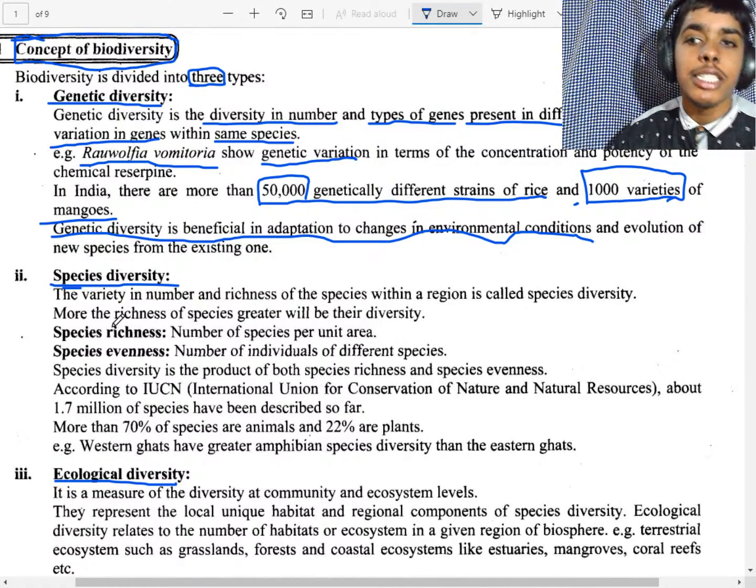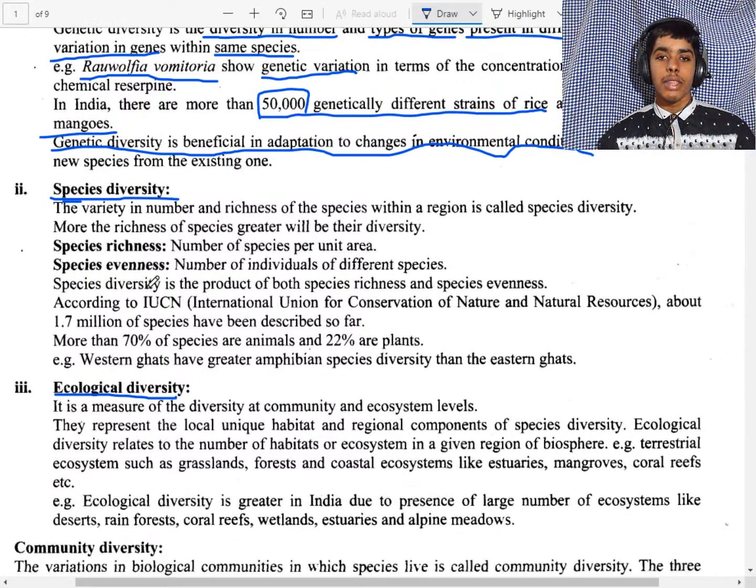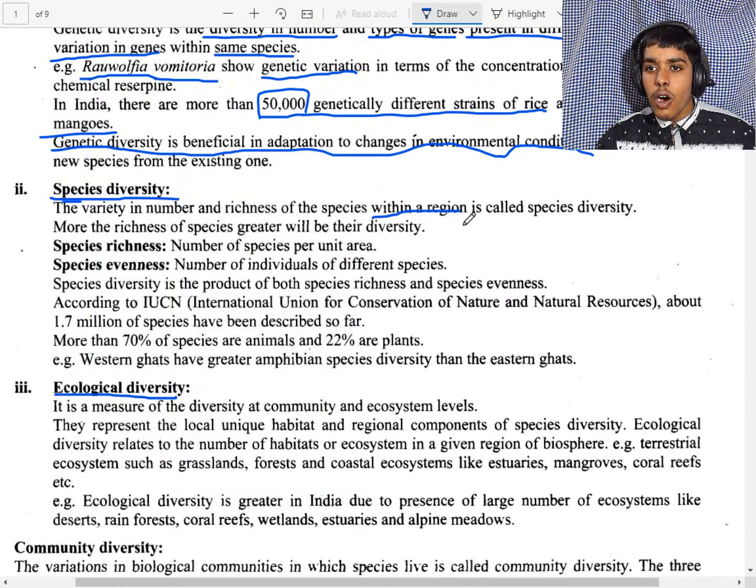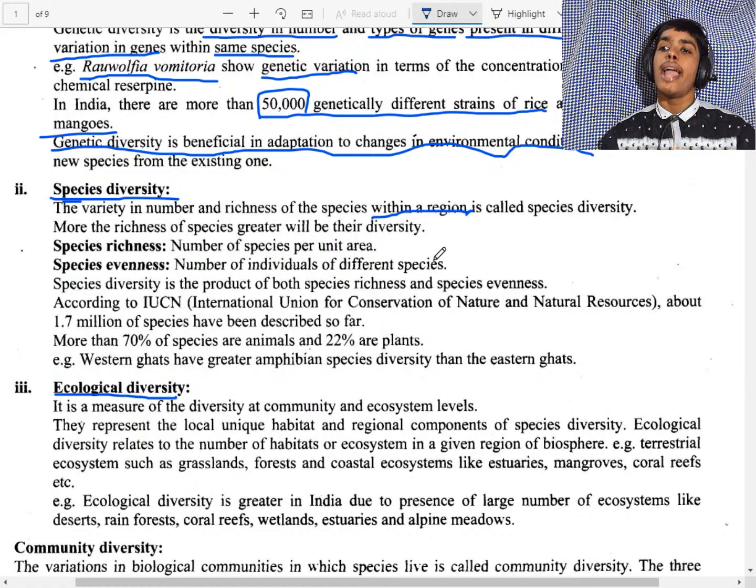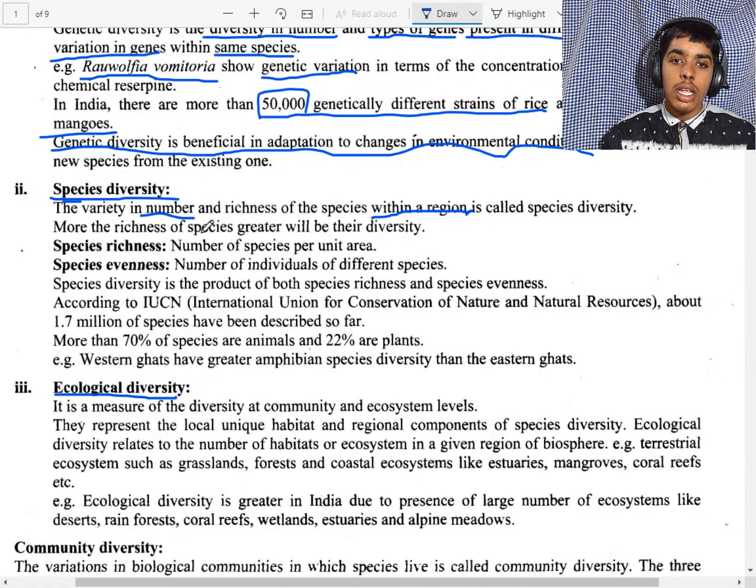Now, species diversity. This is the number and richness of the species within an area. So within an area, what are the number of species and their richness? Look here, number and richness.